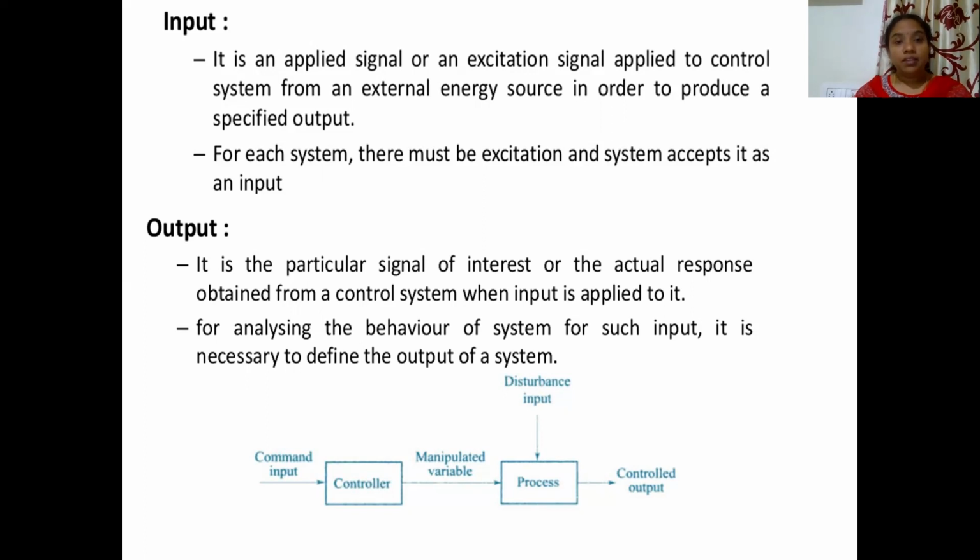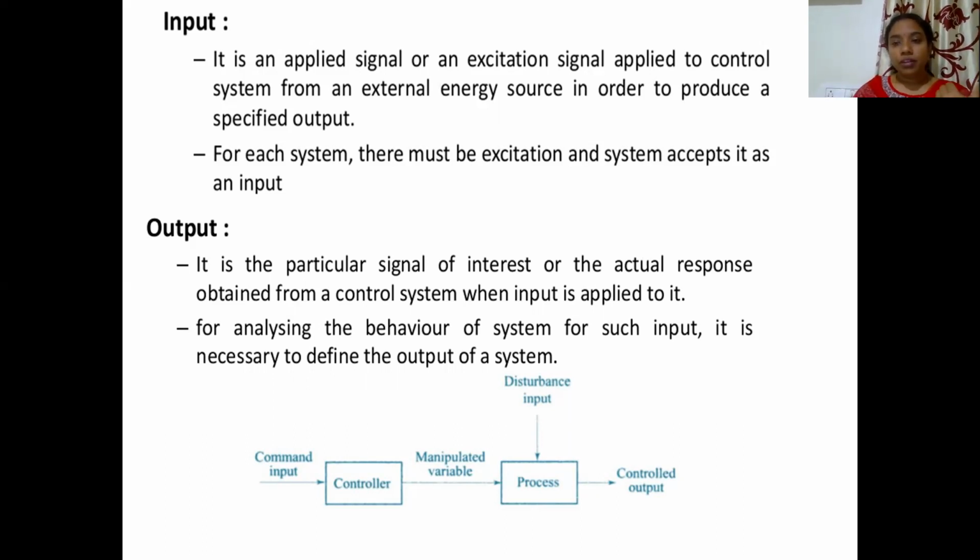It is an applied signal or an excitation signal applied to a control system from an external energy source in order to produce a specified output. I want a desired output.